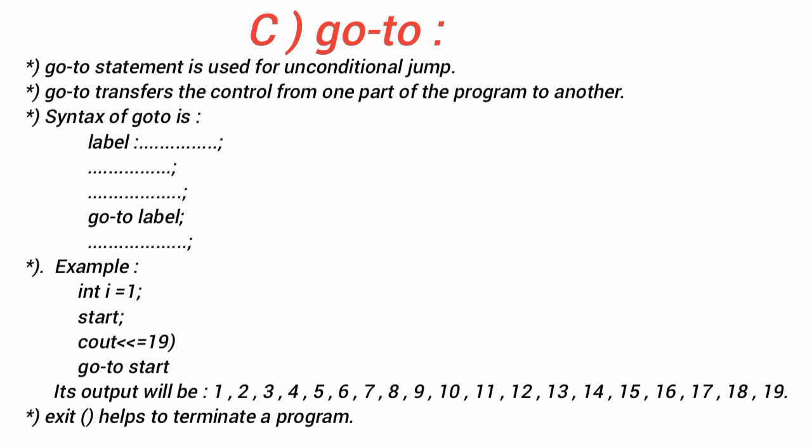Next is goto. The goto statement is used for unconditional jump. Goto transfers control from one part of the program to another. Syntax of goto is: goto label; label. Example is given here.